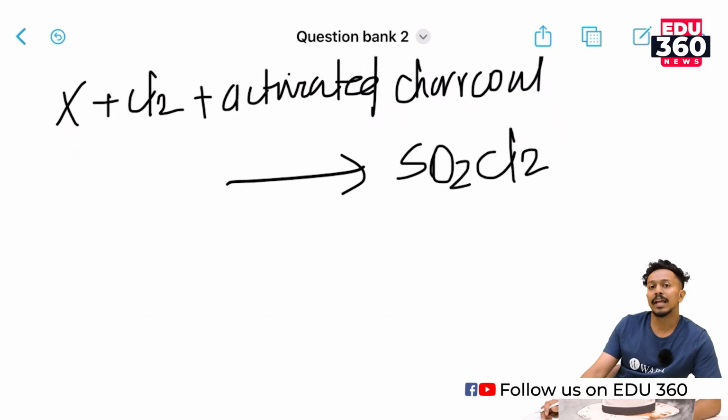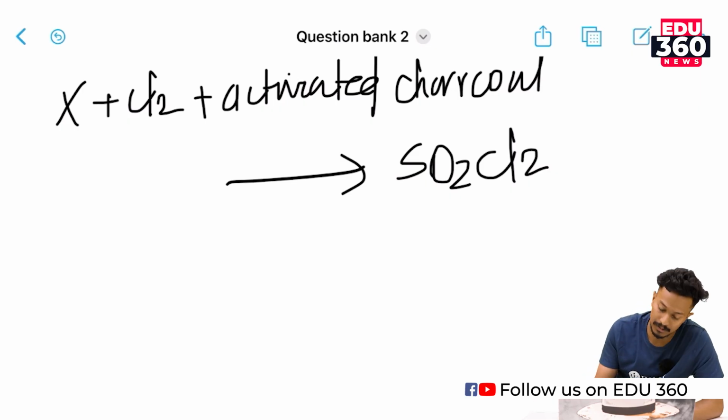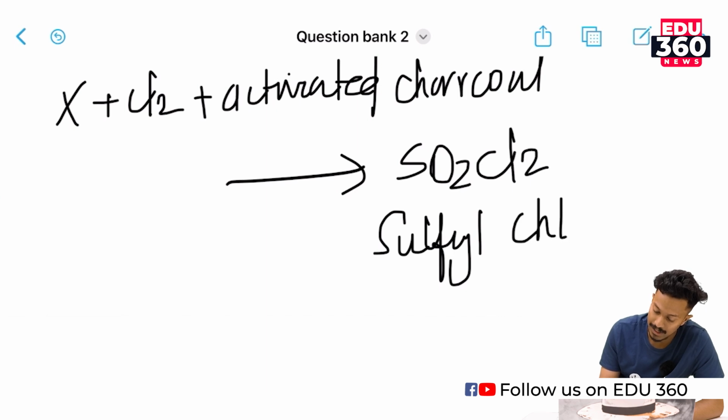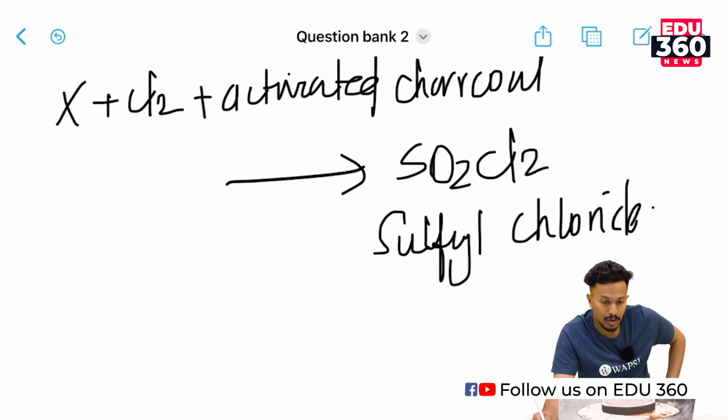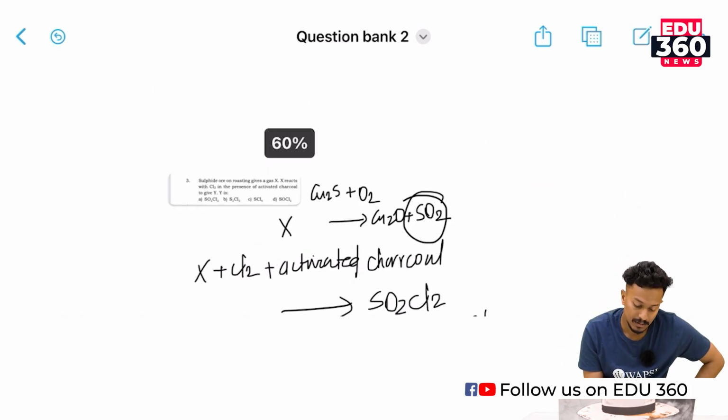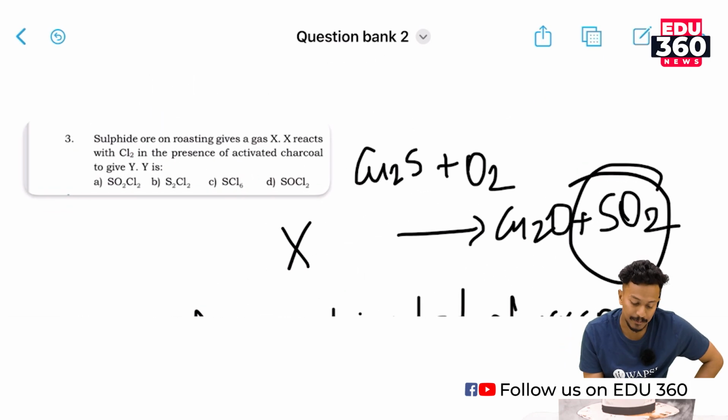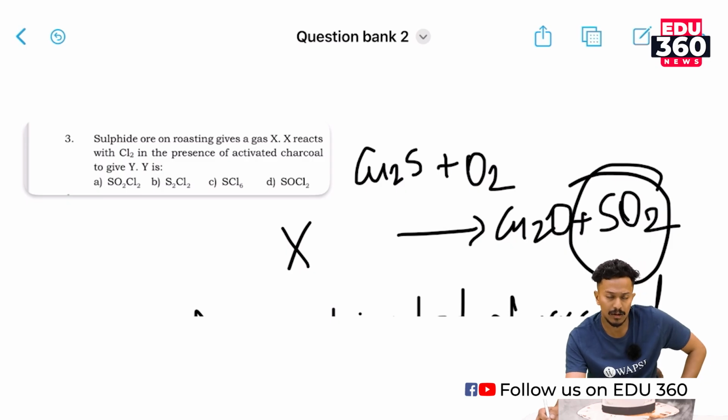What do you name this compound? SO2Cl2, sulfuryl chloride. So the correct option would be option A, SO2Cl2. Y is sulfuryl chloride, option A.